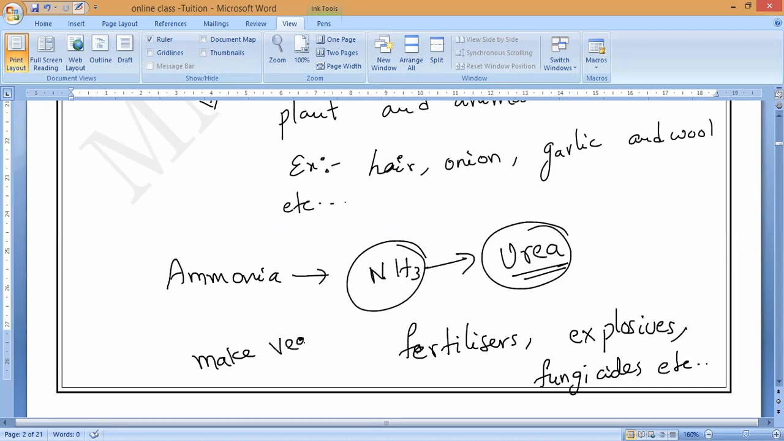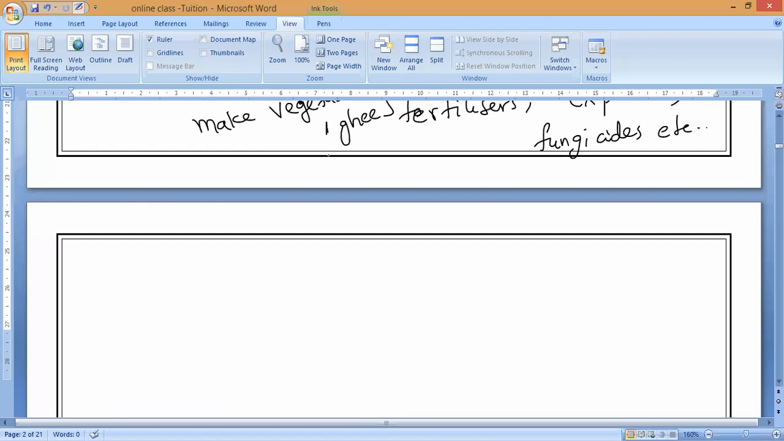Making vegetable ghee, what else can we call it? Anybody can say? Vegetable ghee we can also call a solid vanaspati ghee. Vanaspati ghee, which is made with vegetables. Vegetable oil turns into vanaspati ghee, a solid vanaspati ghee.